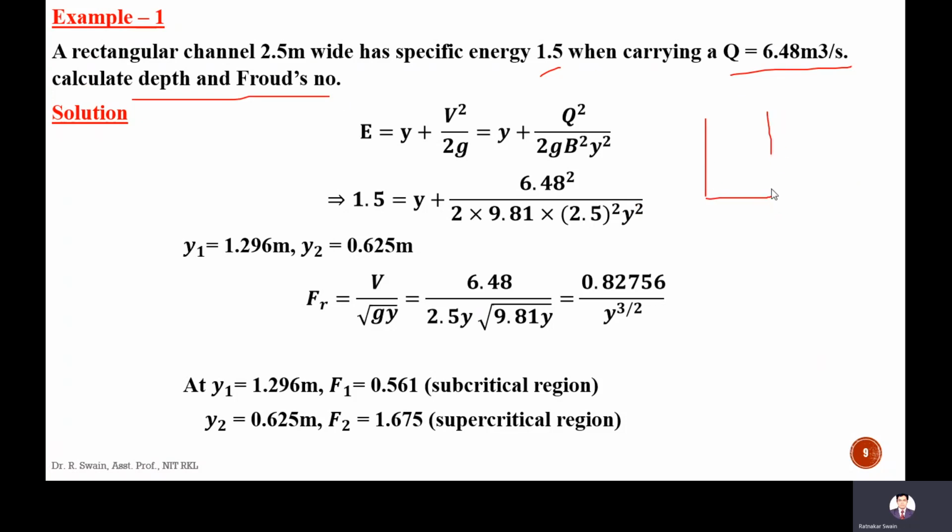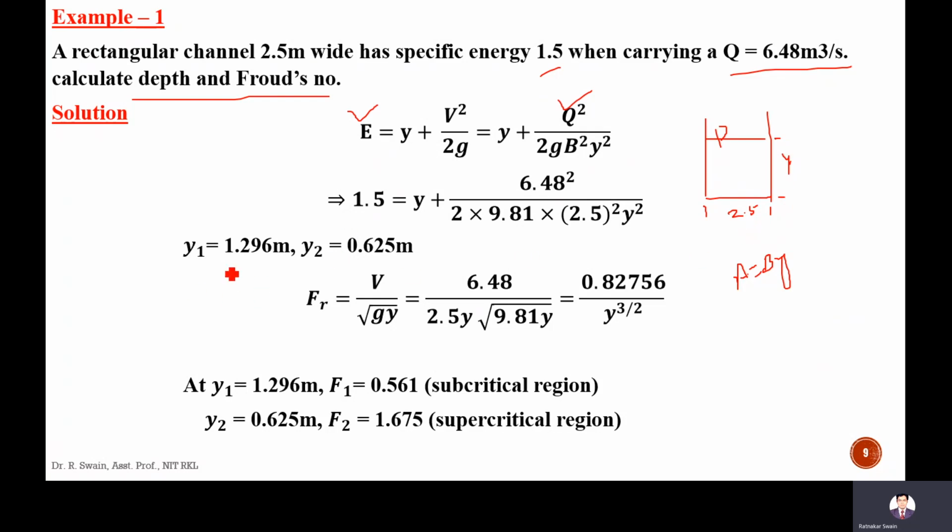Rectangular channel. Here the bed width is given, that is 2.5 meter. Specific energy E is 1.5 meter. Discharge Q is given, 6.48 meter cube per second. We have to calculate the depth and Froude number. If you apply the energy equation, E equal to 1.5 meter is equal to Y plus Q square by 2G B square Y square. A is nothing but B into Y for a rectangular channel, where Y is the depth and B is 2.5 meter.